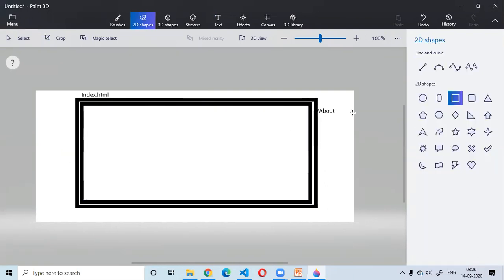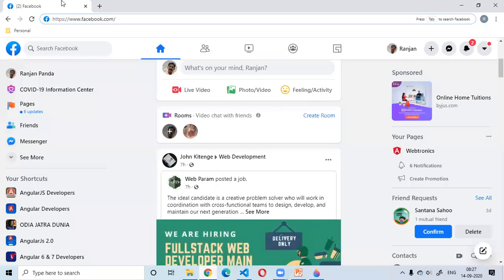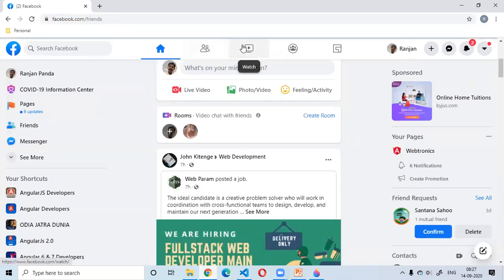Secondly, let's say my URL is something like /home or /contact. When I say this slash, that means what comes after the root URL, like facebook.com/friends/videos, this kind of thing.